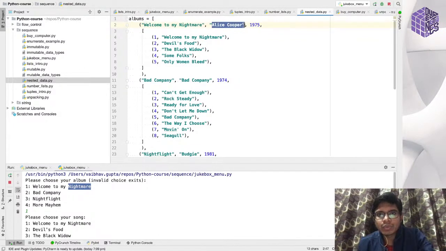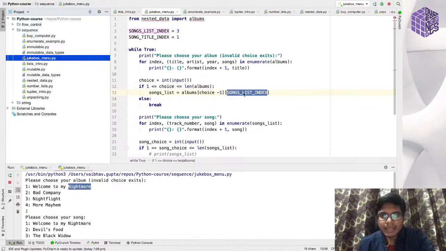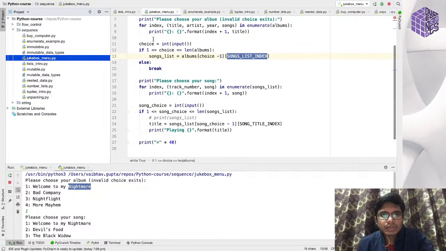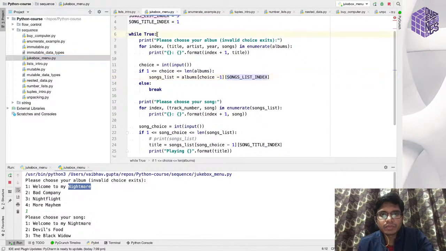Then this is at index 1, index 2, and this is index 3. So your songs list is present at index 3, and that is why I'm using index 3 here. So if you give the correct choice, then it's fine, else you break out of this while loop.